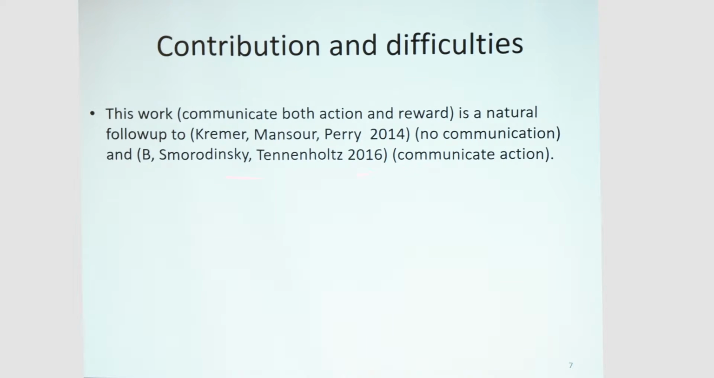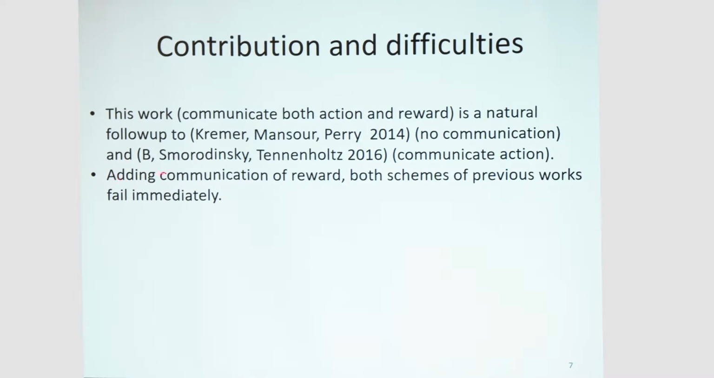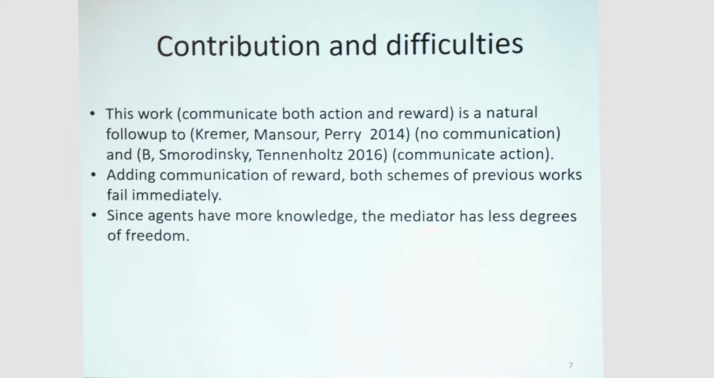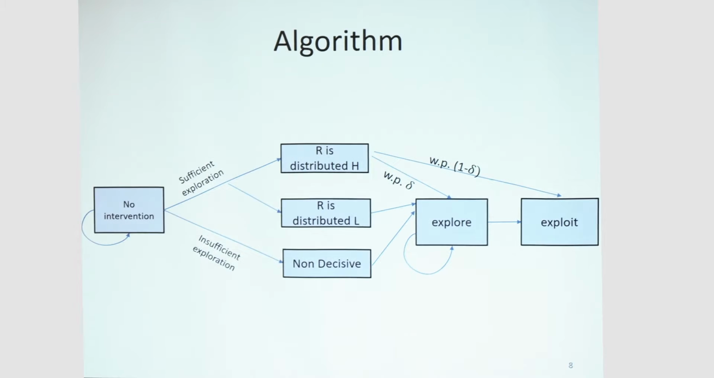Okay, so this work that assumes communication both about the actions and the rewards is a natural follow-up to that of Kramer, Mansour, and Perry 2014, which assumes no communication, and to Smorodinsky, Tennenholtz, and B 2016, that assumes communication only about actions. But if we add the communication about the reward, both the schemes of the previous works fail immediately. And since the agents have more knowledge now because they also know the reward, the mediator has less degrees of freedom. Okay, so the algorithm that we offer to solve the problem is made of 4 main phases.